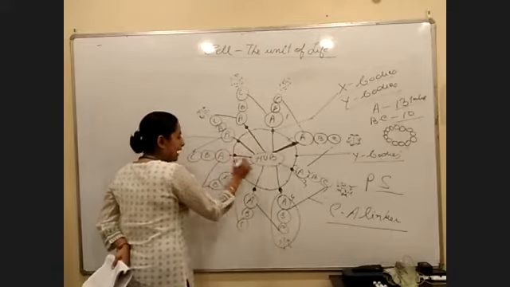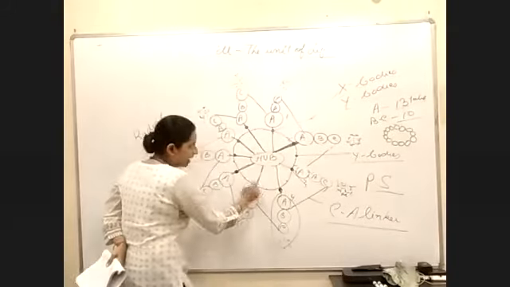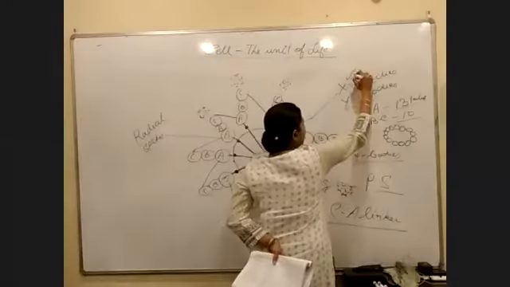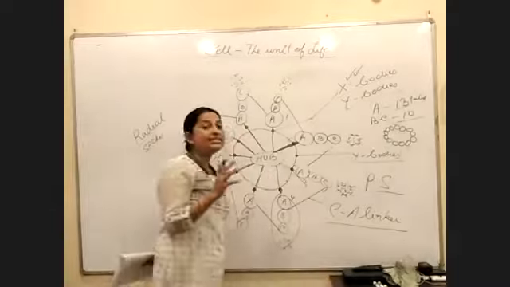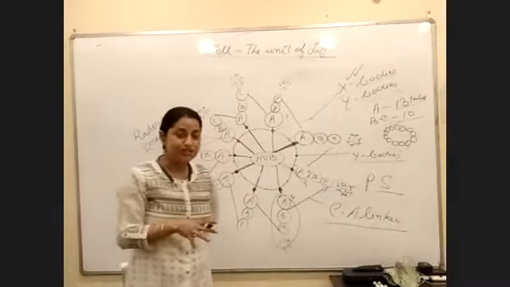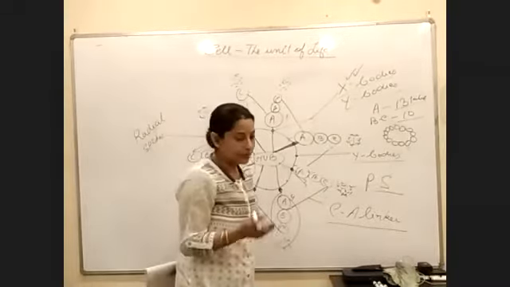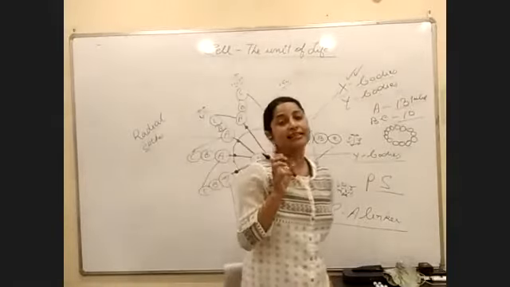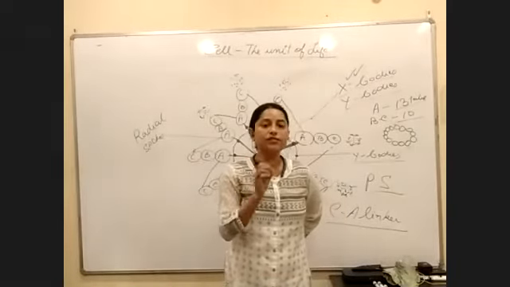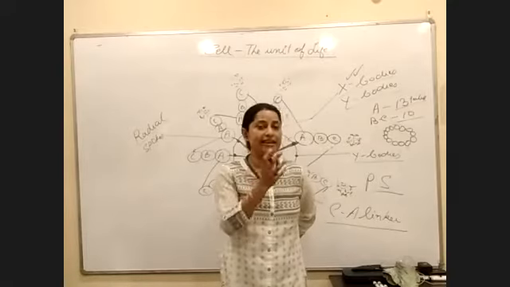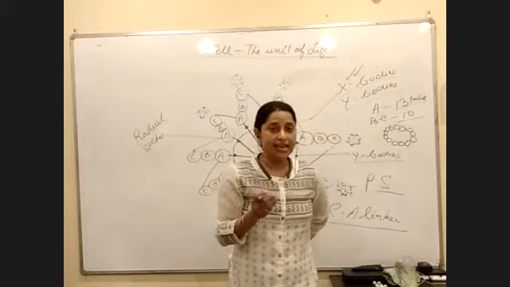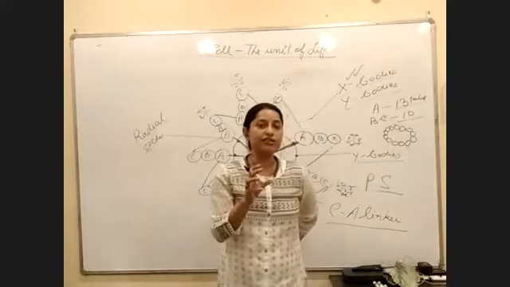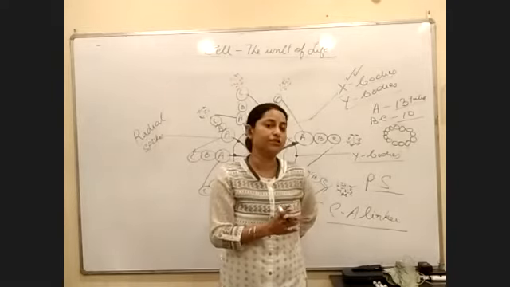The radial spokes are formed by something called X bodies. Now the question is, what is an X body? An X body is nothing but a thickening of the cytoplasm, of the cytoplasm that is inner to microtubule A.